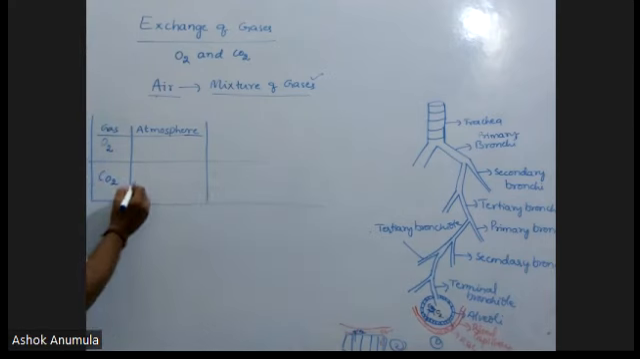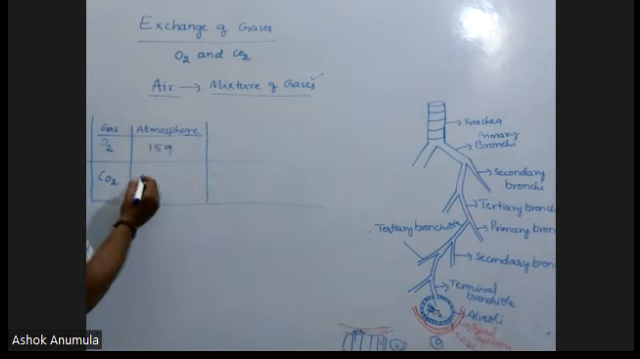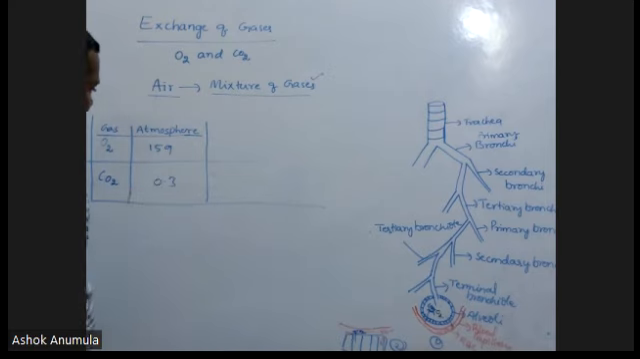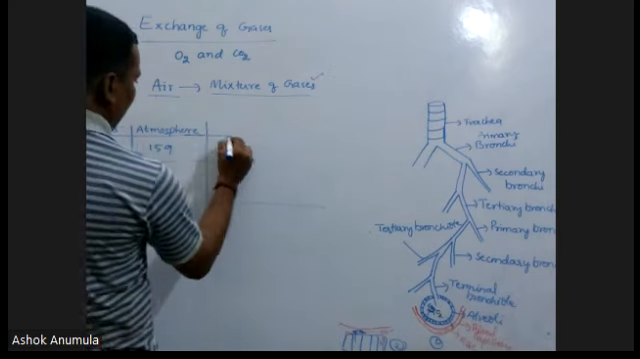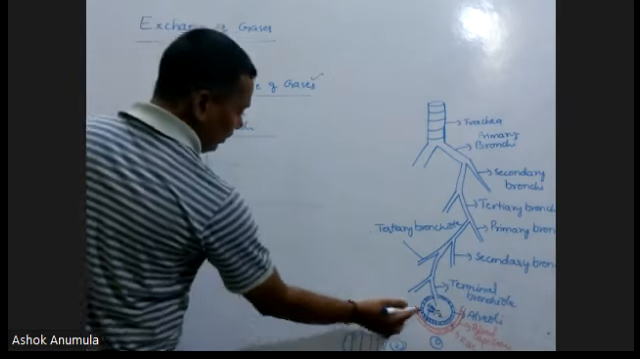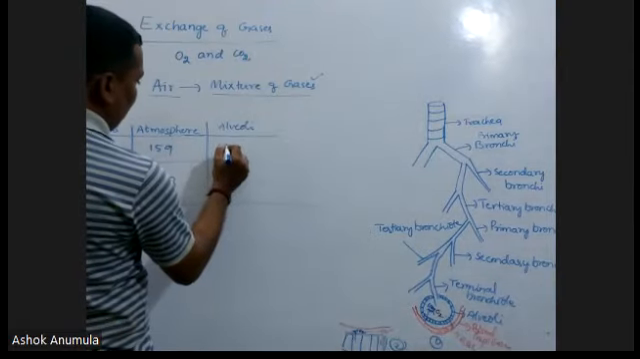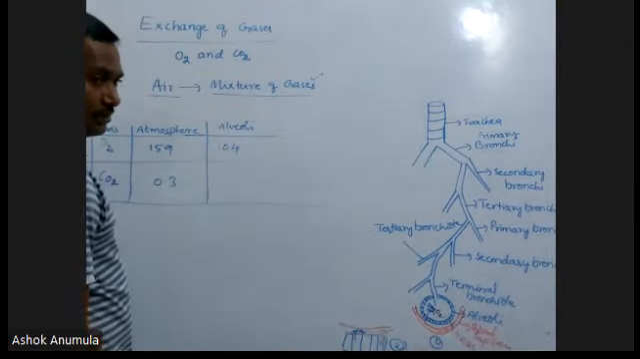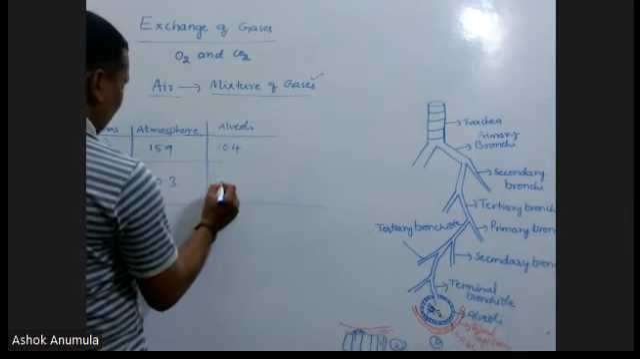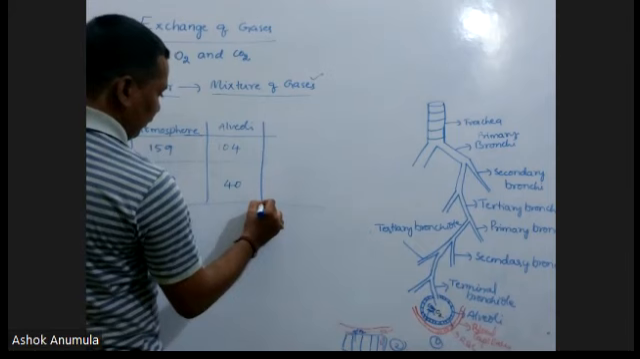If we take the atmosphere, it contains 159 pressure of oxygen. And for carbon dioxide in the atmosphere, 0.3 is present. Now take the alveoli, which we just discussed. In the alveoli, oxygen pressure is 104, and for carbon dioxide, only 40 pressure is present in the alveoli.